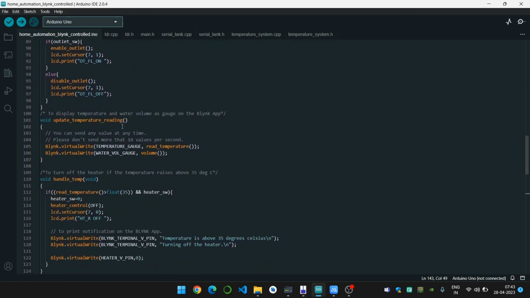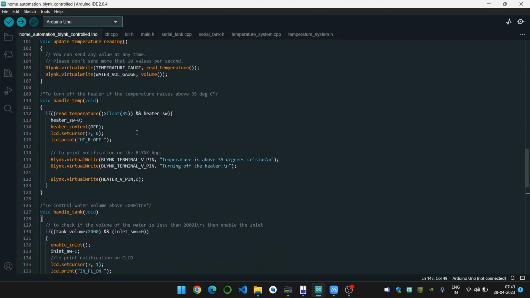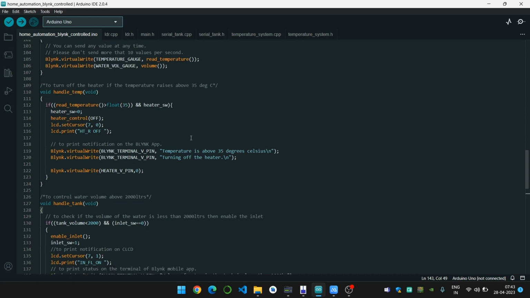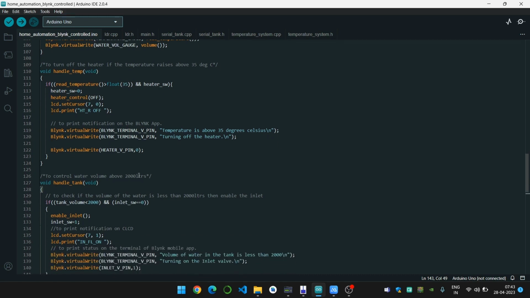We also need to display the temperature on the Blynk IoT app. Hence, this is the code for the same, where we display the real-time temperature reading. We need to handle the temperature, that is when it is above 35 degrees Celsius, we need to turn off the heater. We also print the notification on the Blynk app with the following code.